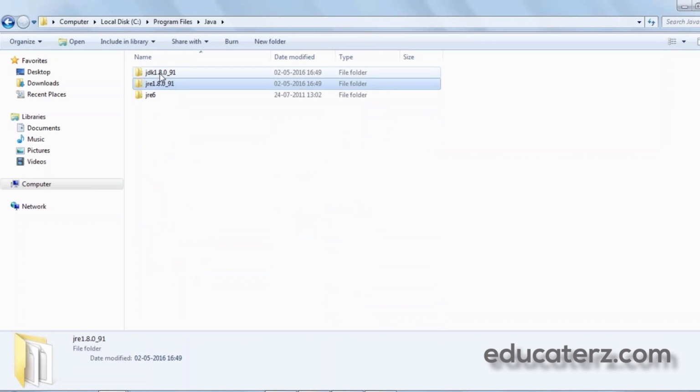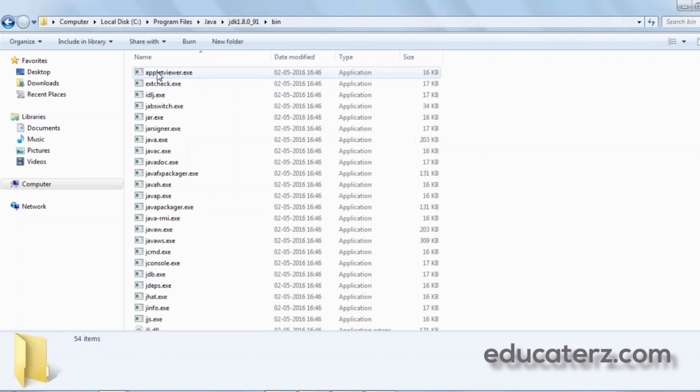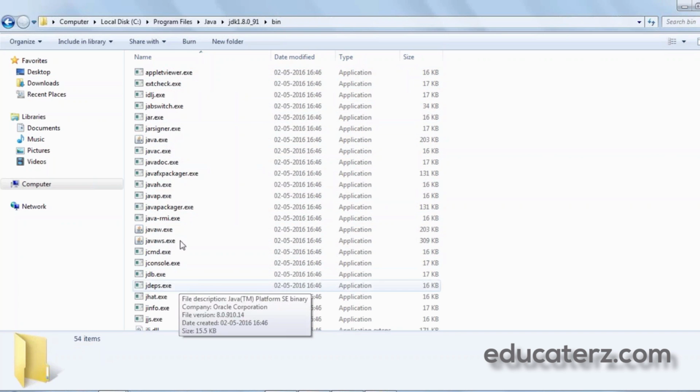So what is the difference between JDK and JRE? JDK is a superset of JRE, and it contains tools like compilers, debuggers, and so on. JRE provides libraries, JVM, and other components to run applets and applications. When you click on JDK 1.8, you can see bin here, wherein you can see the Java compiler, java.exe, javac.exe, the Java compiler and debugger and so on.